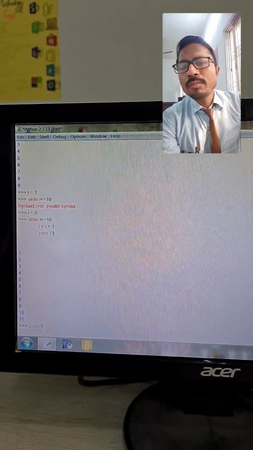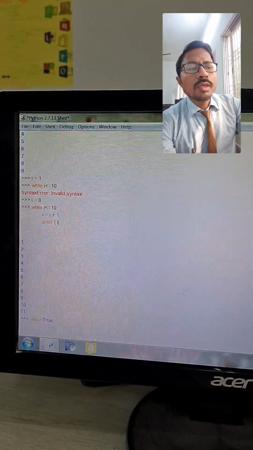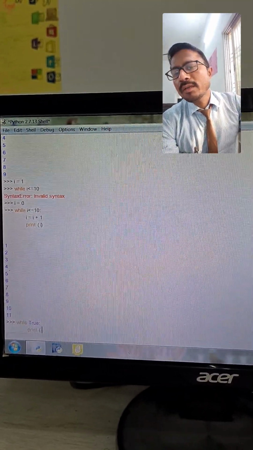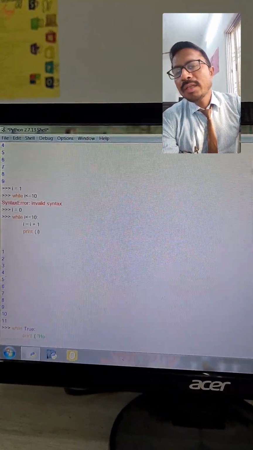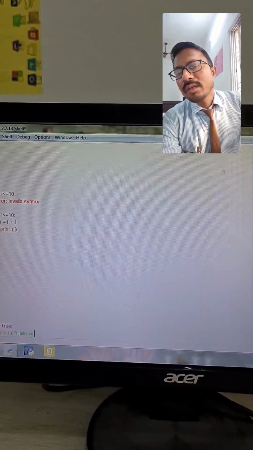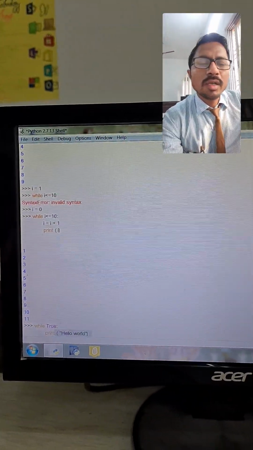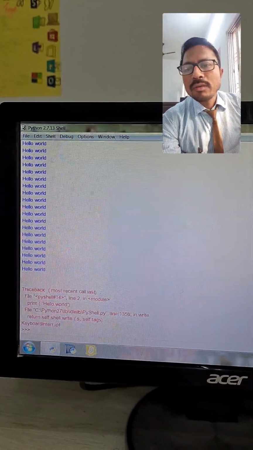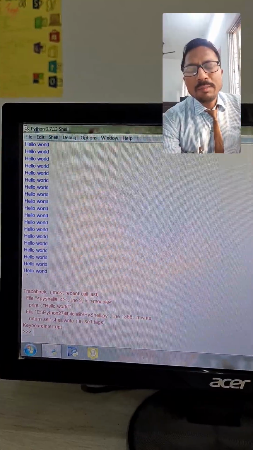Infinite loop. We just write while True, followed by a colon, and then print(). Whatever is written inside the quotation marks will be repeated infinite times. We are typing hello world here. Now you can see it goes on. When we type Control plus C, it will break the looping, it will break the infinite loop.